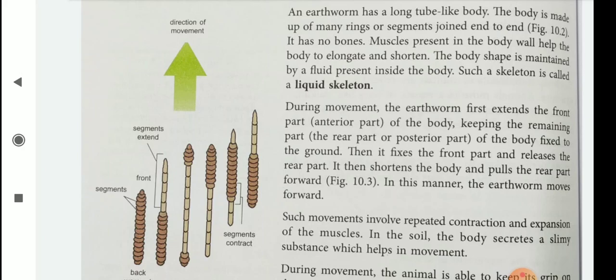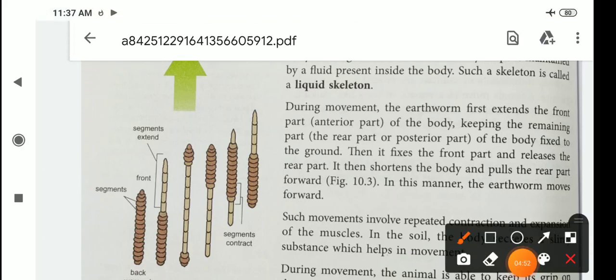It has no bones. Muscles present in the body wall help the body to elongate and shorten. The body shape is maintained by a fluid present inside the body. Such a skeleton is called a liquid skeleton. So children, no bones are there, only a liquid skeleton and muscles are there. Now let's see how they move.